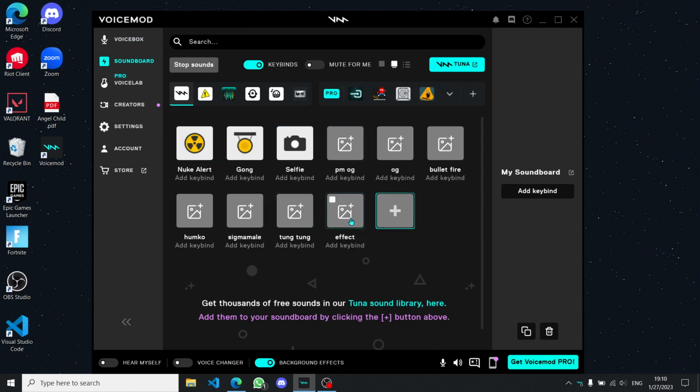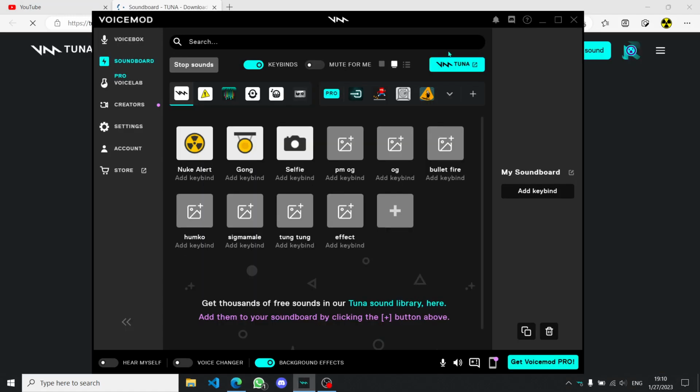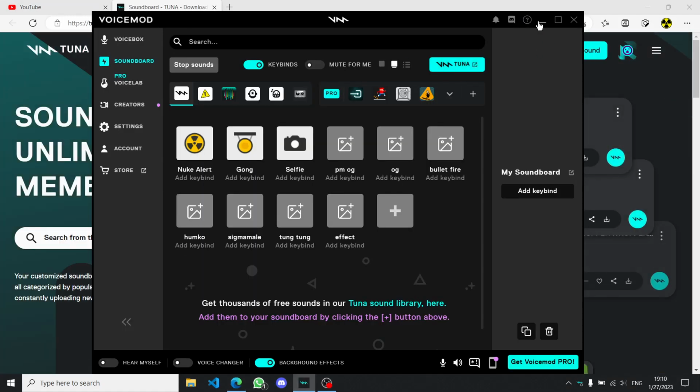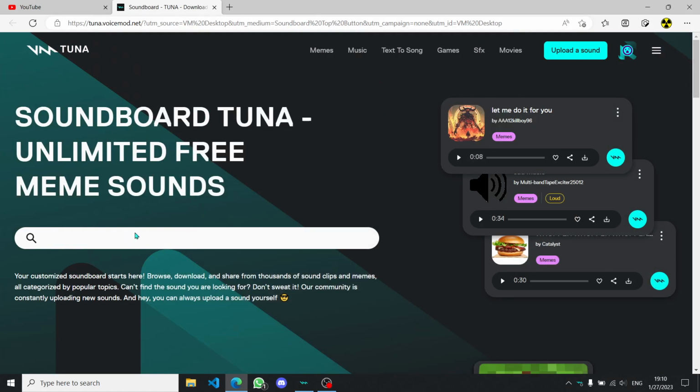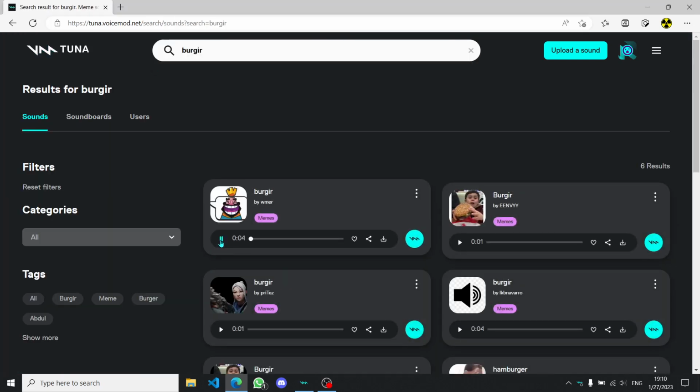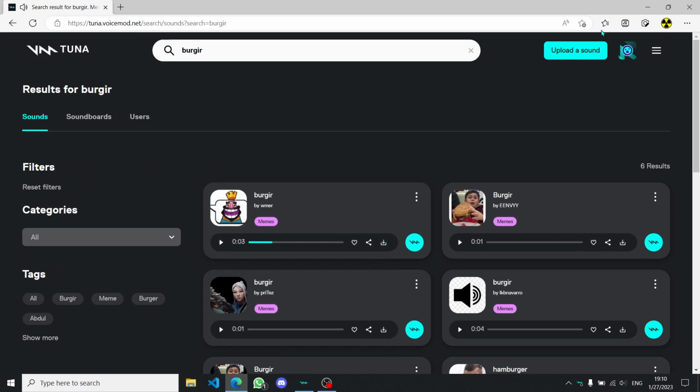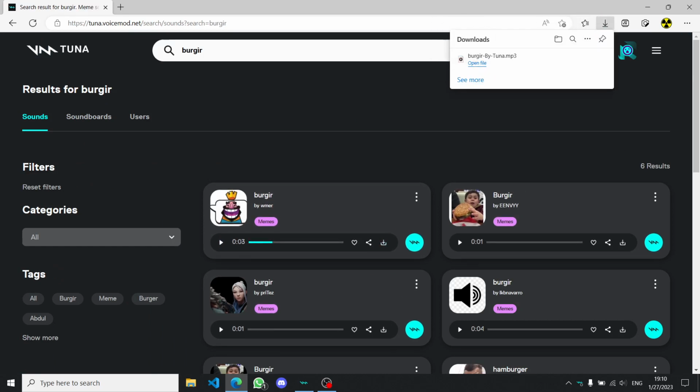And to add sound effects, you can go to this website, which is listed right here, and you just search, maybe, burger. Yes, burger. So you just download it from this, download, open file.